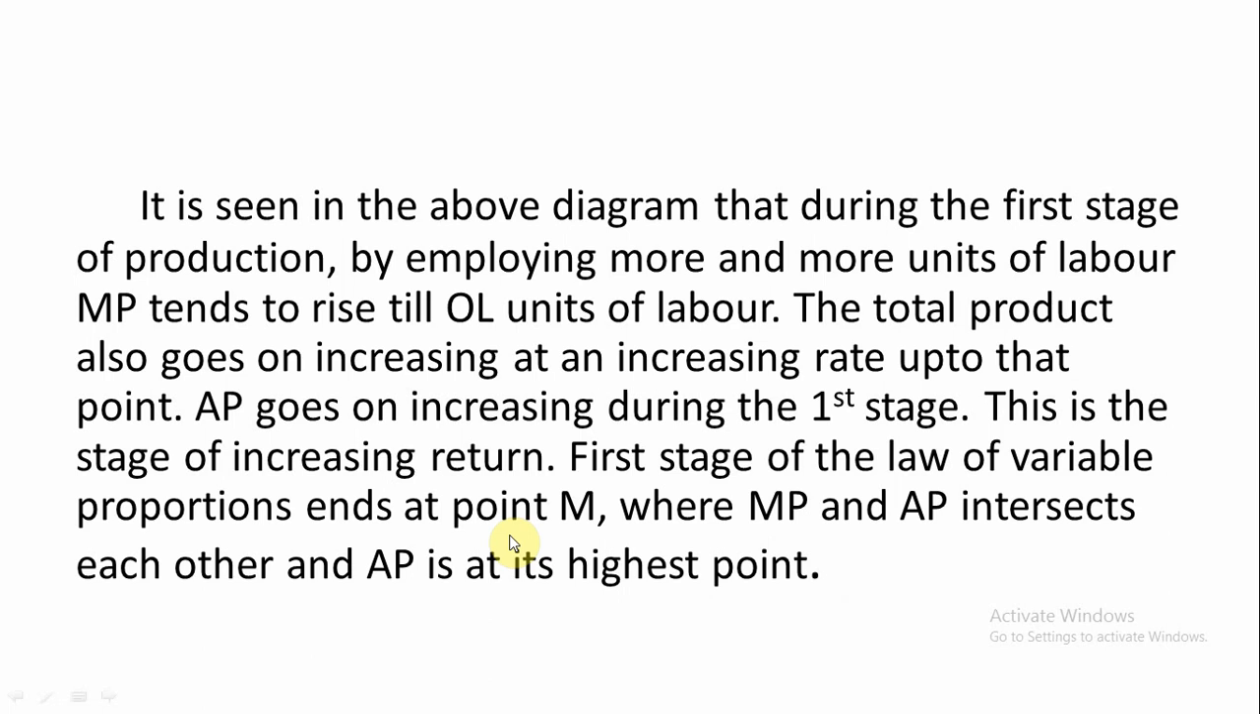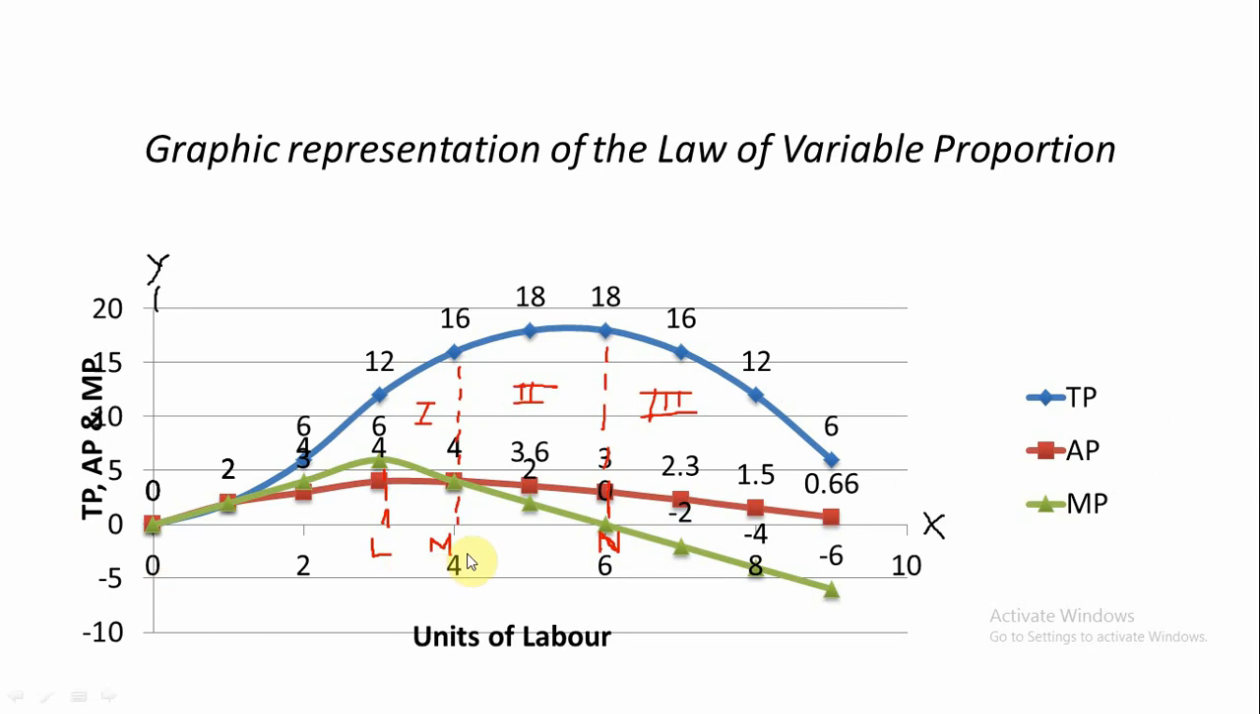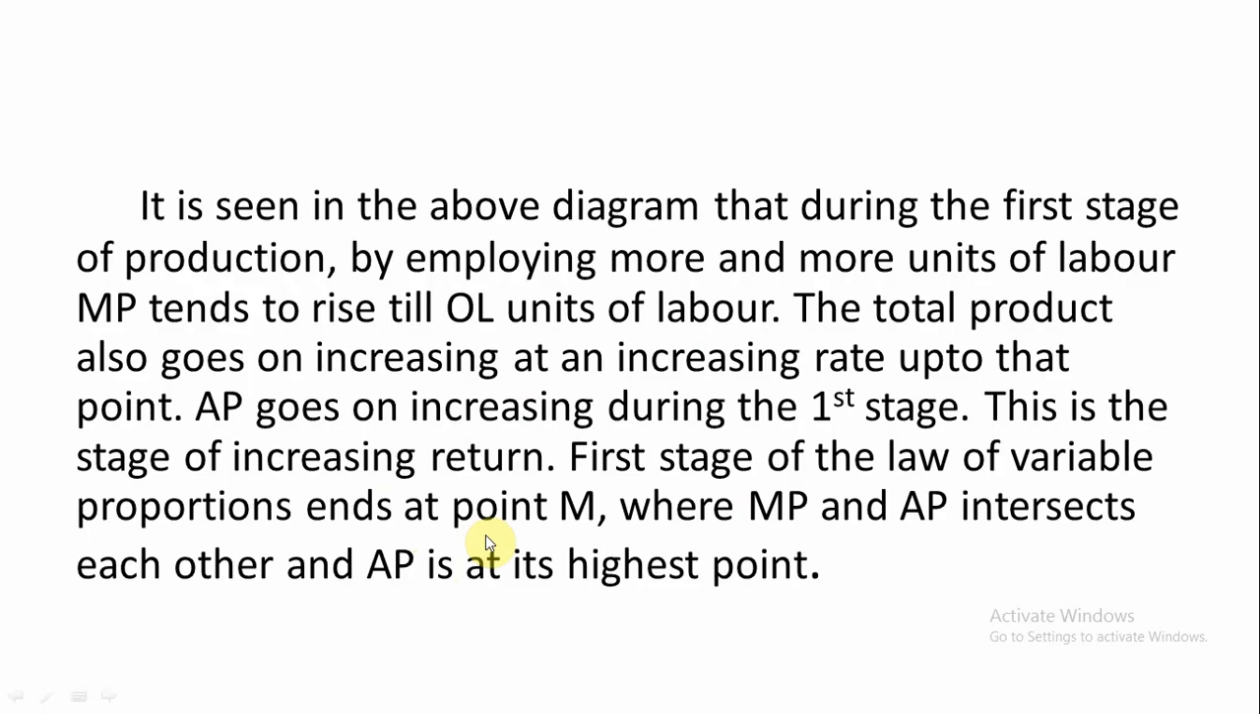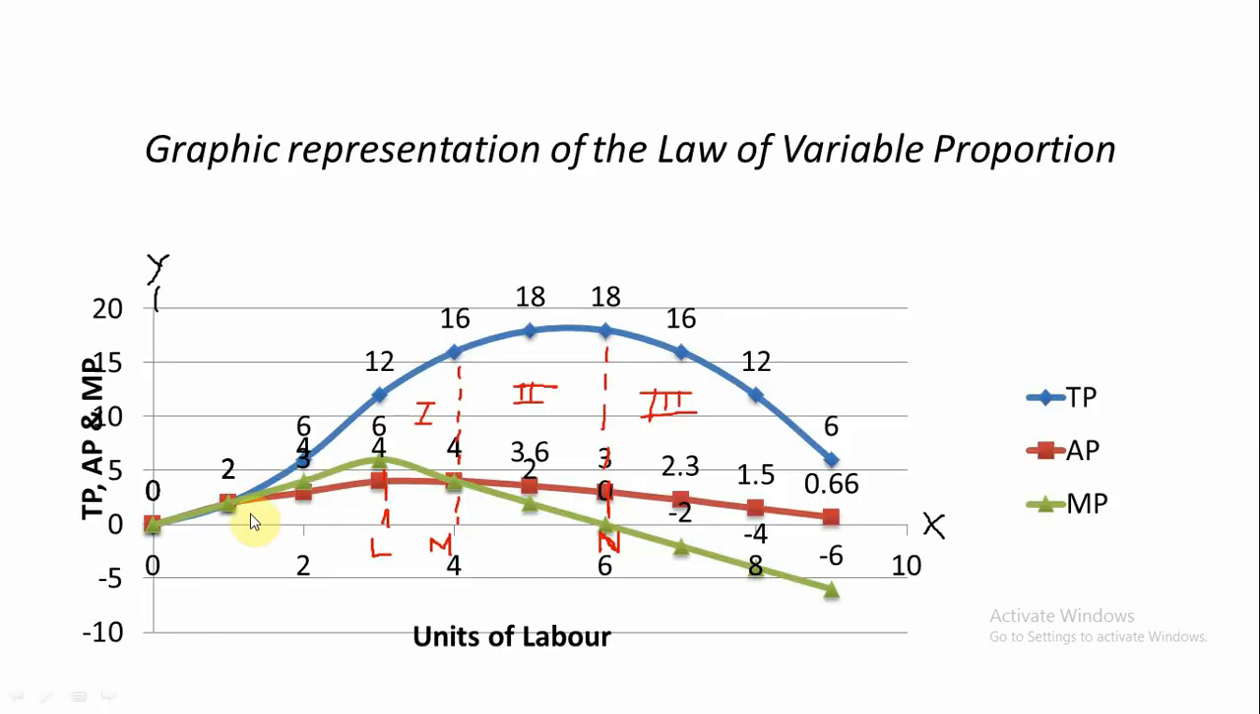The first stage of the law of variable proportion ends at point M. I have told you, the first stage ends at point M. You see here, this is the line of the first stage, this is the limit of the first stage. The first stage ends at point M, where MP and AP intersect each other. This is the intersection point. At this point they both intersect each other, and at this stage the first stage ends.